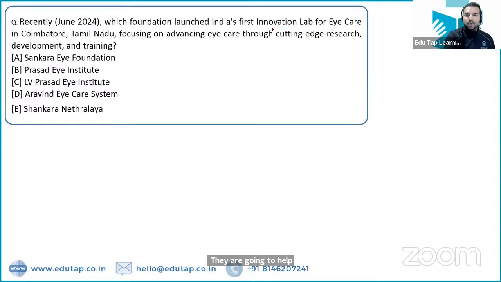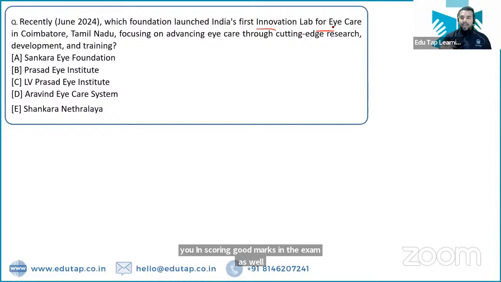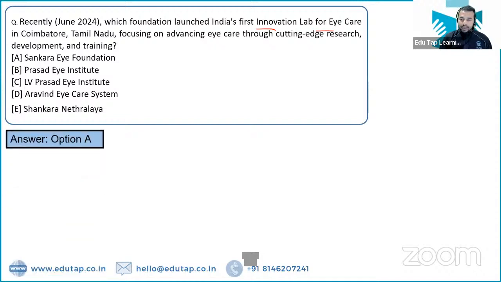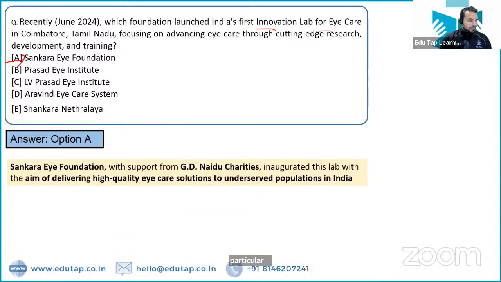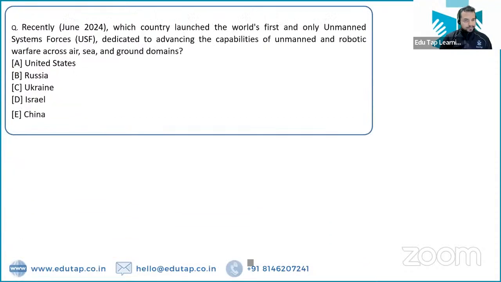India's first innovation lab for eye care. So here in Tamil Nadu, India's first innovation lab has been opened for eye care, and the name of the organization which has launched this particular center is Shankar Eye Foundation. So it is the Shankar Eye Foundation which has launched this particular innovation lab for eye care, right? Absolutely, this is the right answer. Shankar Eye Foundation.